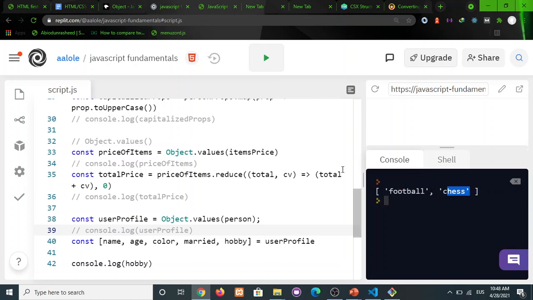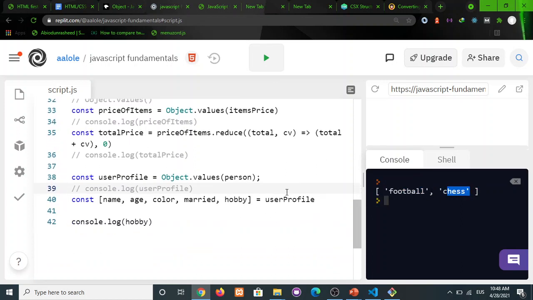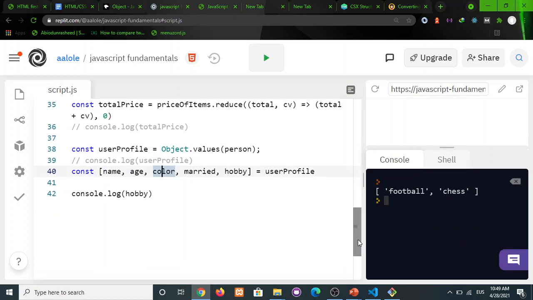All right. So what we just did here is what we call the array destructuring. Okay. So we just use destructuring to extract. So each of these now, our name is now the name that is present on the user profile. Age will be 60, color will be the color, and so on and so forth. All right. So next up is,